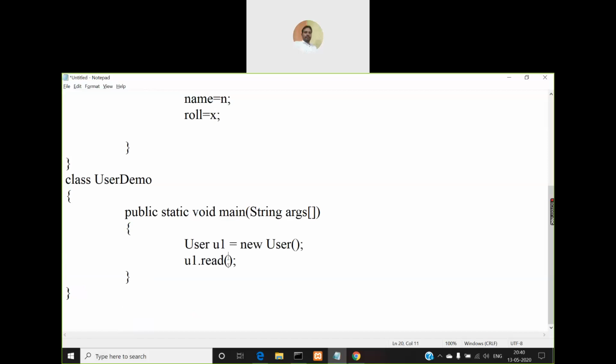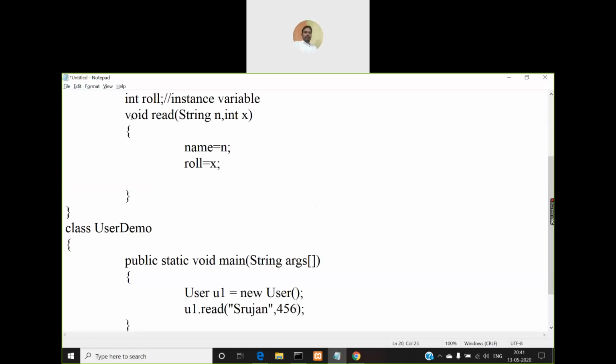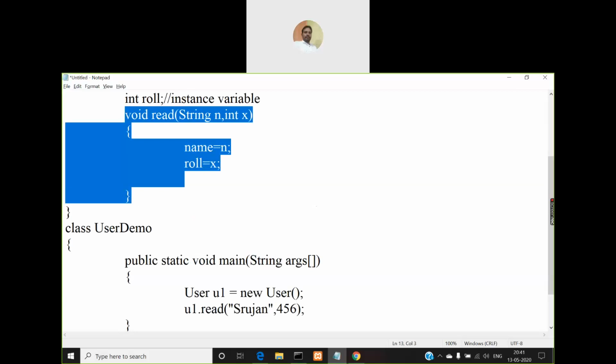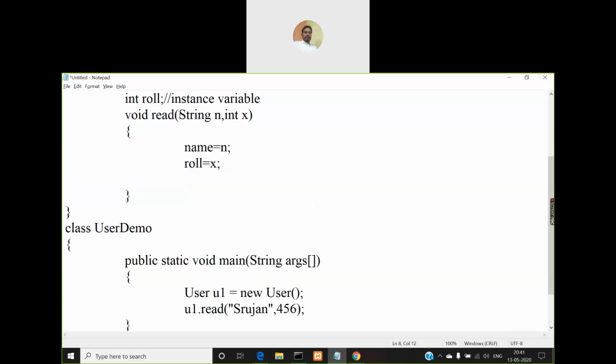And you can call the read method any number of times, so initially, say I'll pass Srujan and 456. So why I have to write like this means, in the declaration, in the definition of that read method, the read method has two parameters. First one is string and second one is integer.